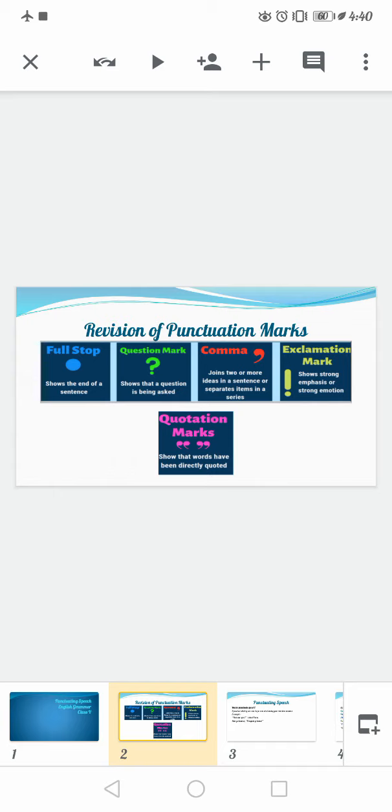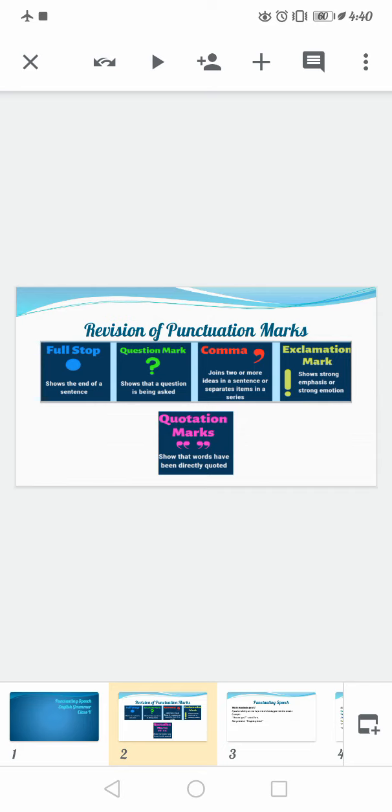Moving on to the comma. A comma is basically needed to separate the different ideas or the different elements in a sentence. The exclamation mark is basically used to show emotions, strong feelings, or strong expressions. And moving on to the quotation marks. Quotation marks are also known as speech marks, or inverted commas.